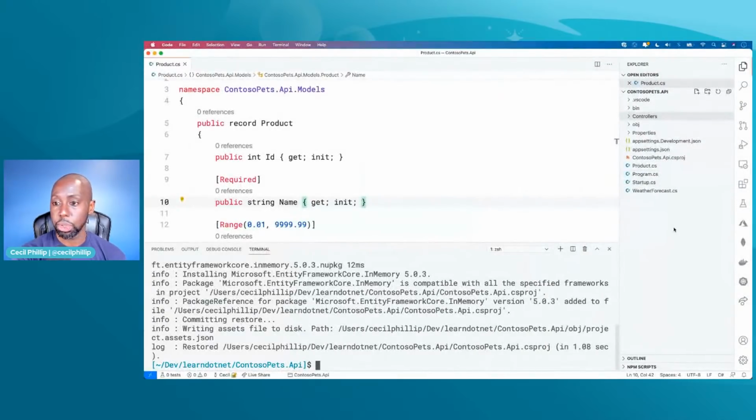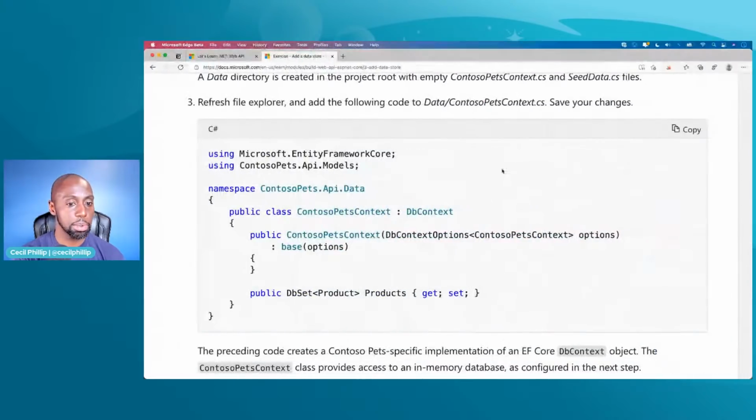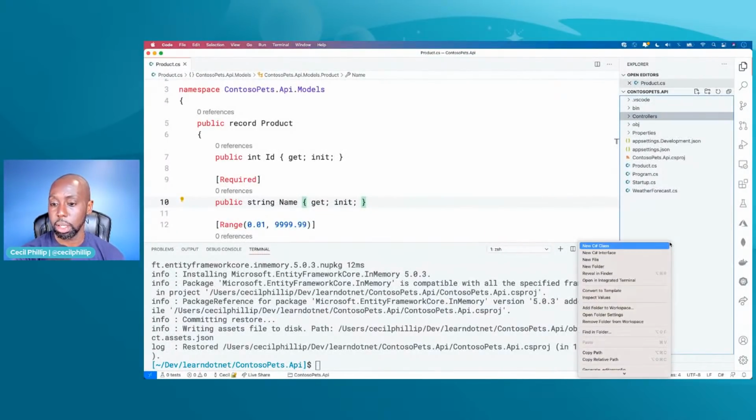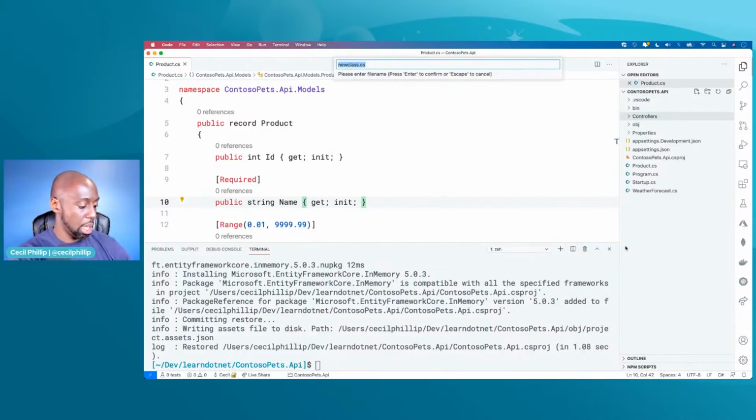And what I will do is I'll just create that class. What was it called again? It was called Contoso Pets context, right? So I'm going to right click here, add class. I'm going to type Contoso Pets context.